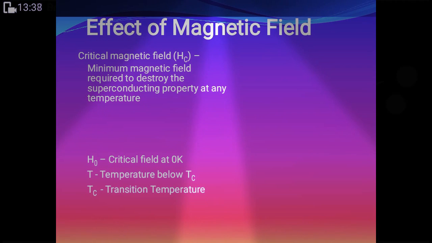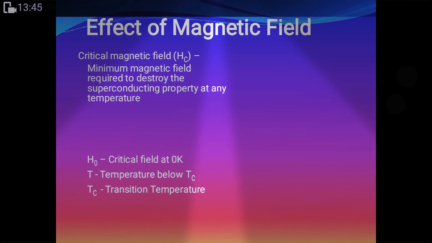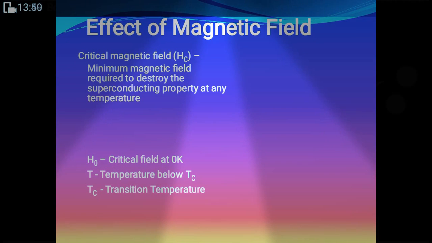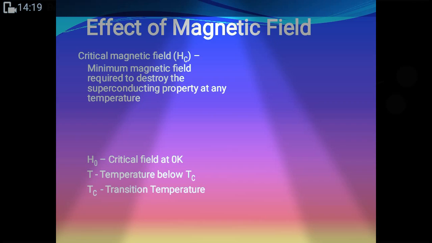Okay, sometimes it also asks what the magnetic field effect is. It should be said that if a sufficiently strong magnetic field is applied on a superconductor, then the material will fall to its normal state. I will show that in detail. And what is meant by critical magnetic field, which is denoted by Hc? The minimum magnetic field required to destroy the superconducting state is called the critical magnetic field of that material, at any temperature.